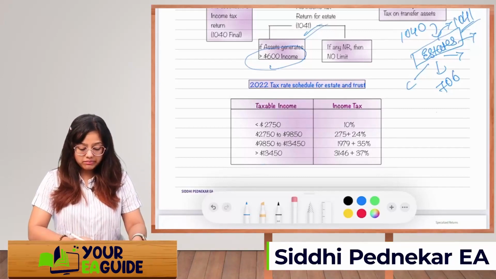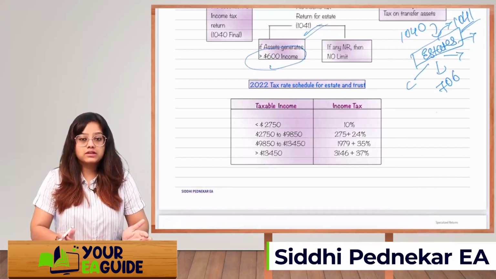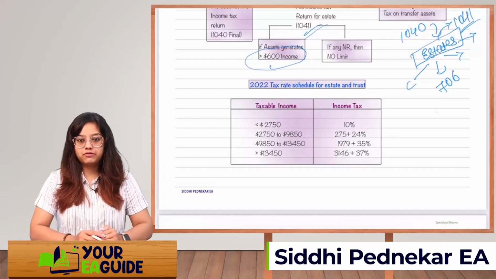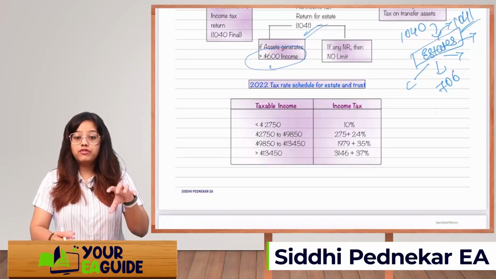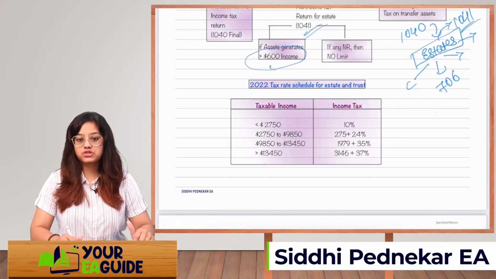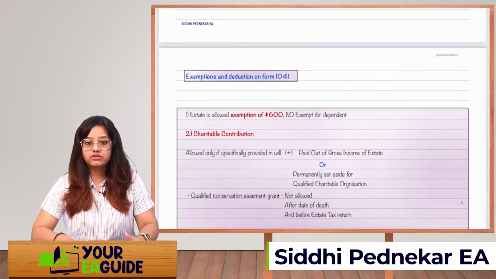Okay, there can be one question from this table, like what is the highest limit on which the tax will be applicable. So that is $13,450. So over and above this, your percentage is 37%. Just remember this last one. Okay. Next is exemptions and deductions on Form 1041.